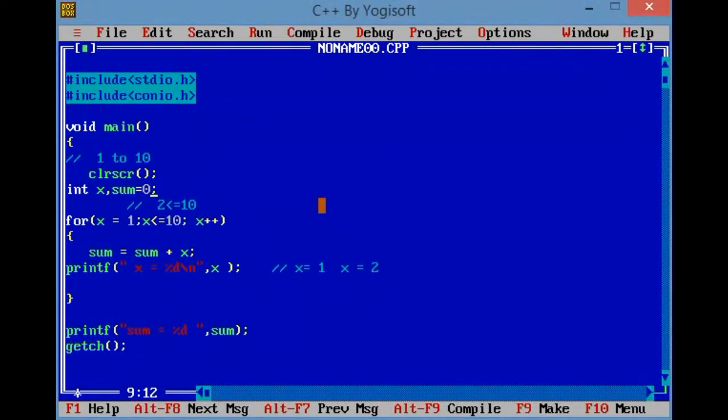Why am I initializing sum equals to 0? If I am not initializing this to 0, then what happens? No one? Okay.